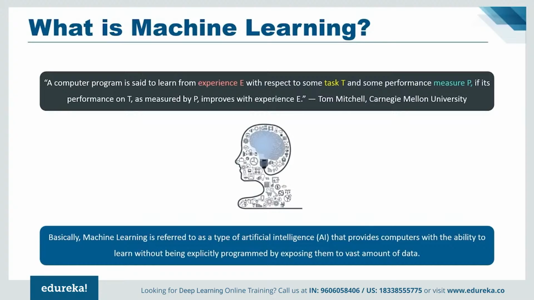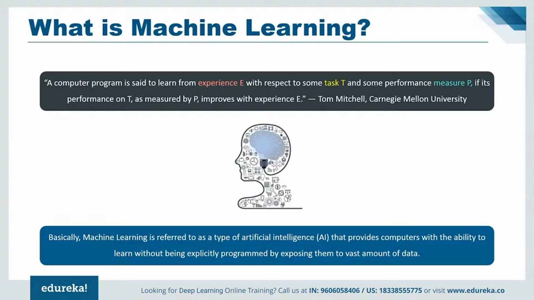Now this might seem a little confusing, E, P, and T. So if you want your program to predict the traffic pattern at a busy intersection, let that be the task T which I'm talking about. You can run it through a machine learning algorithm with data about past traffic patterns, that is the experience E. Now, the accuracy of the prediction, which is the performance measure P, will depend on whether the program has successfully learned from the dataset or not, the dataset being the experience E.